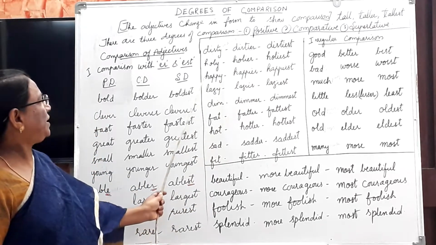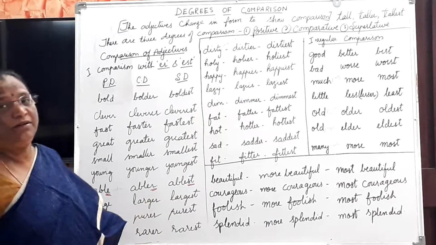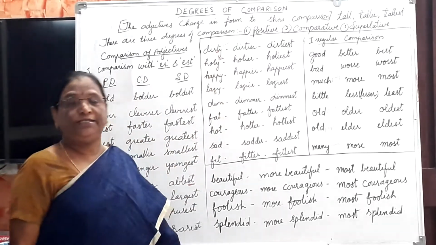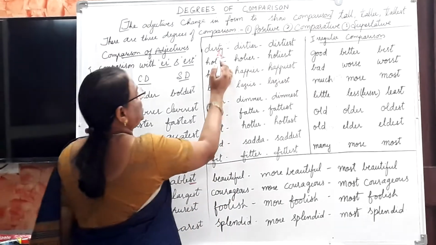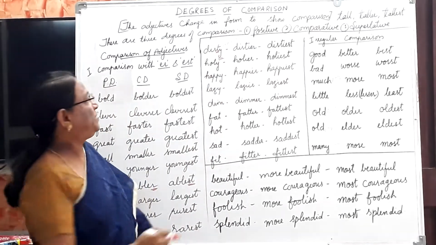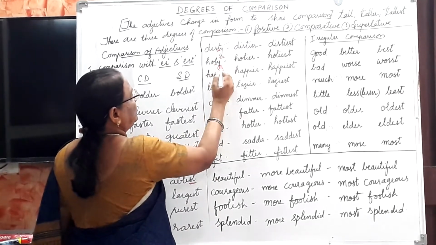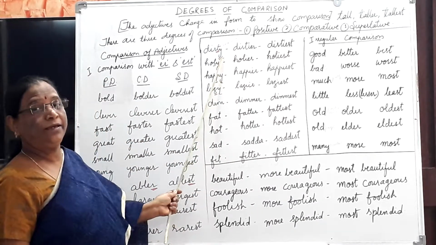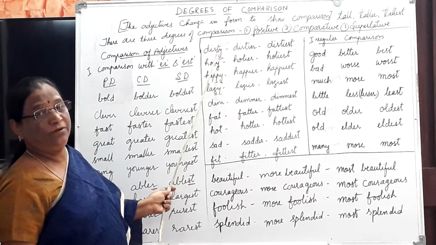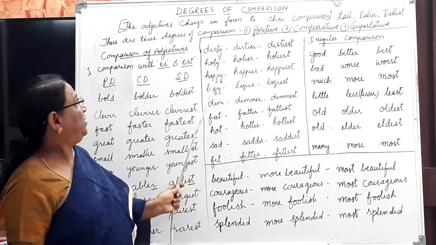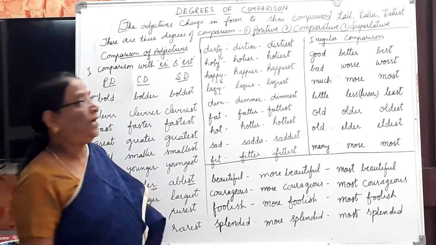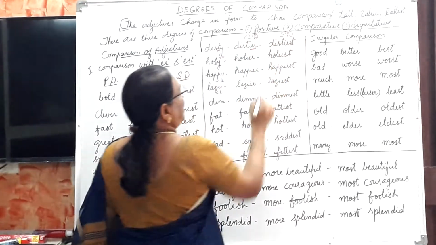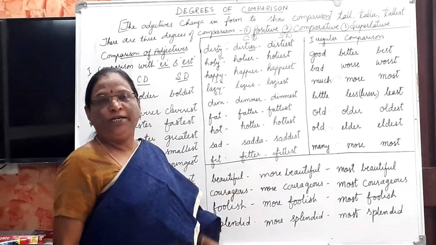Here you see the word ends in Y and has a consonant letter before the Y. So the word which ends with Y, preceded by a consonant letter, you remove the Y and add IER, dirtier, in comparative degree and IEST in superlative degree.